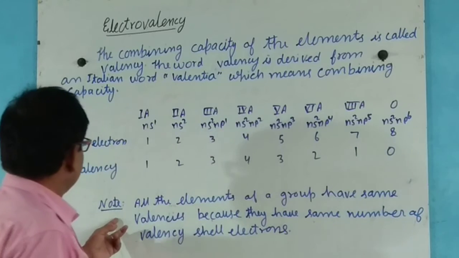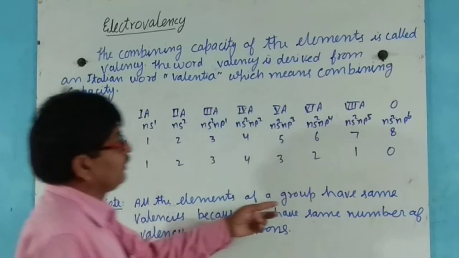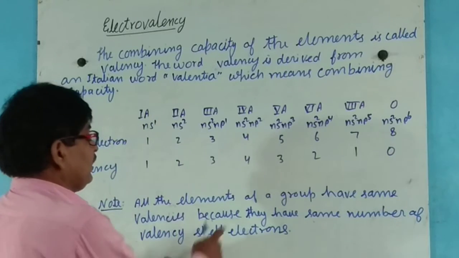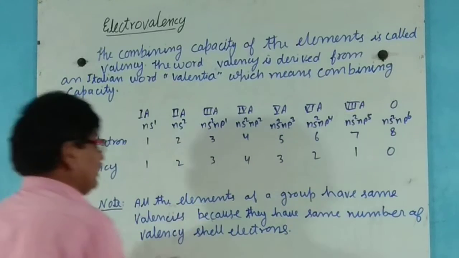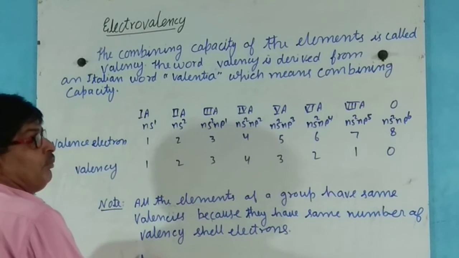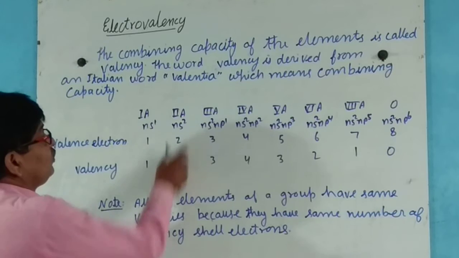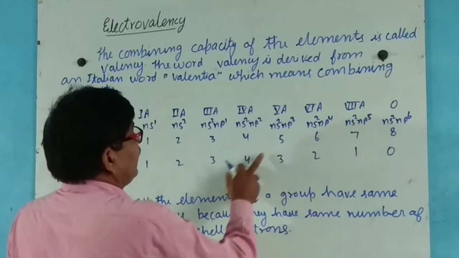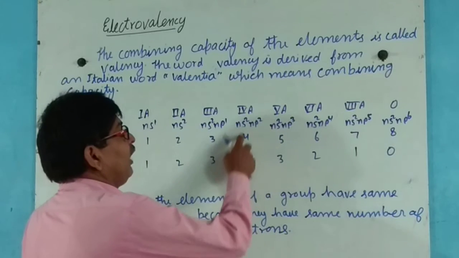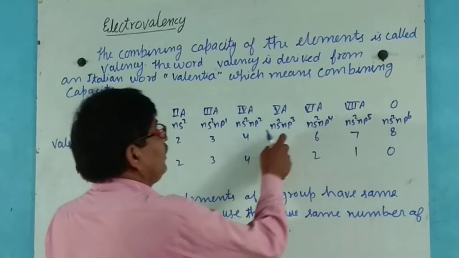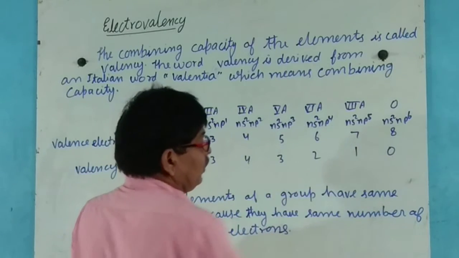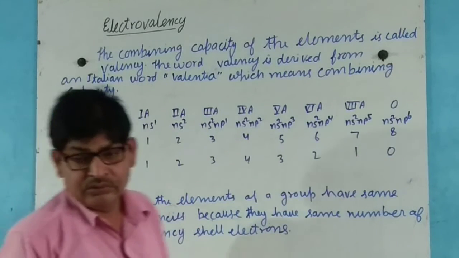Now here, all the elements of a group have the same valency because they have the same number of valence shell electrons. So all the elements have valency 1, 2, 3. This is valency 4, and it forms covalent compounds. Now this is valency 3, 2, 1, 0, and so on.